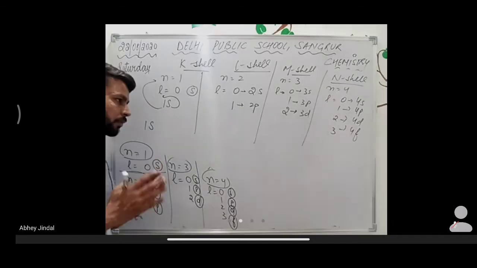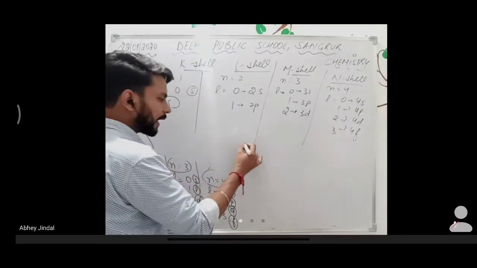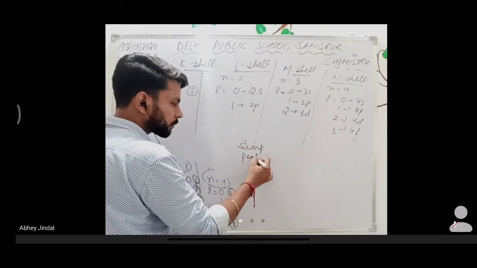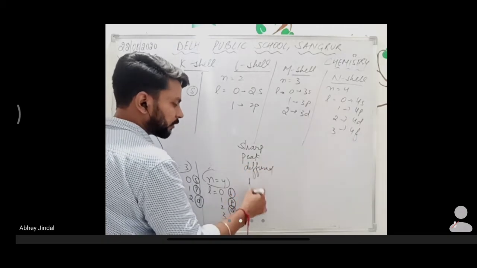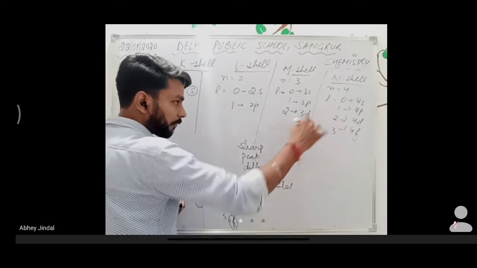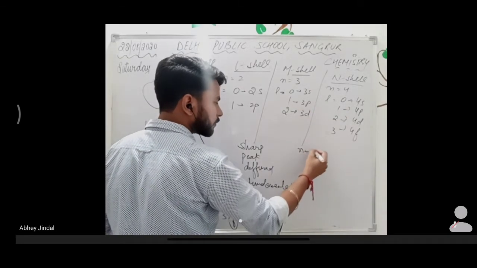These are the names with alphabets that are used by scientists. S is for sharp, P is for principal, D is for diffused, and F is for fundamental. After that, suppose there is a next shell whose value is 5.